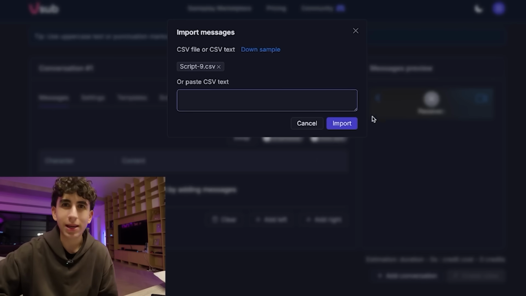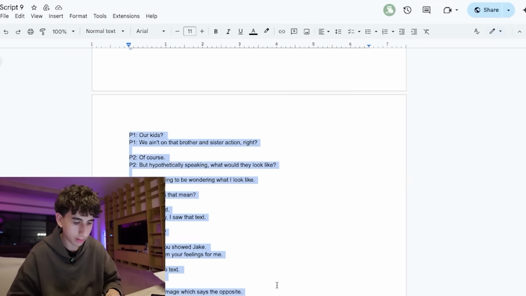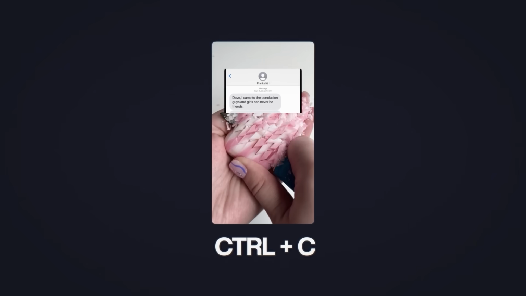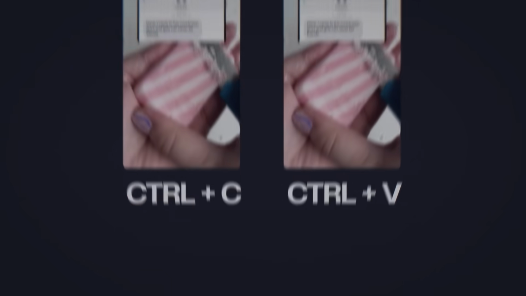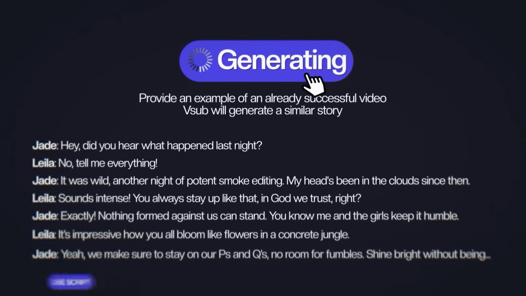This is extremely weird. I've turned it into a CSV file, but it's still not being allowed when I press import. So I guess what I'll try to do is just copy this whole thing and paste it in here potentially. Invalid format. Okay. I have no clue what to do. And all I'm trying to make is a simple video. I think what we'll do, instead of me having to just copy paste the exact same video in, I'm just gonna make it generate a completely new story for me.